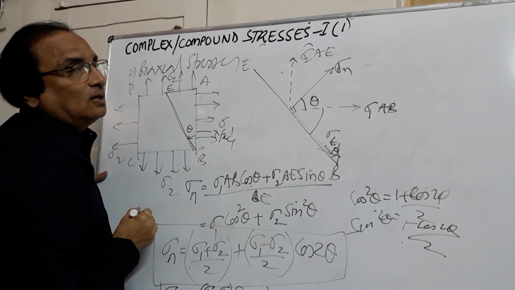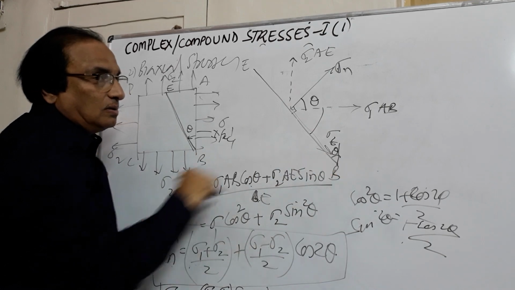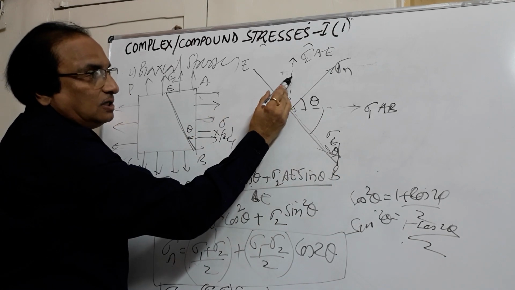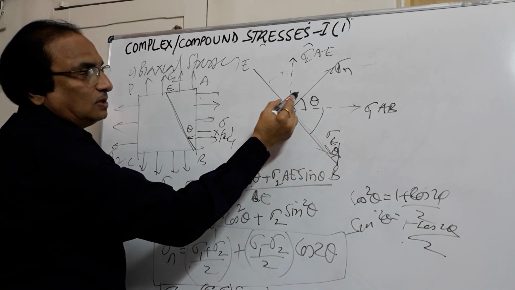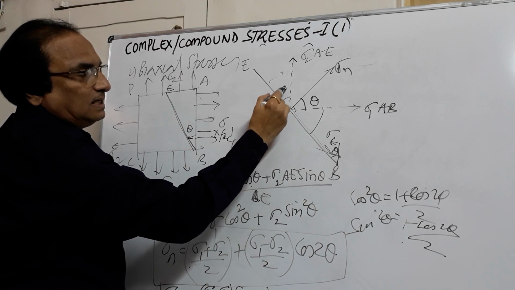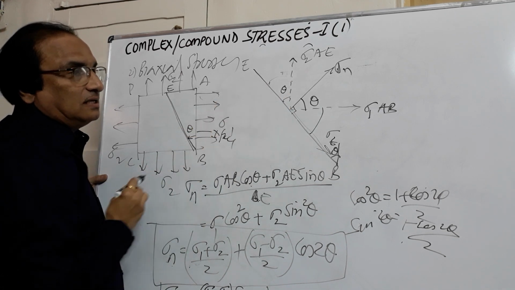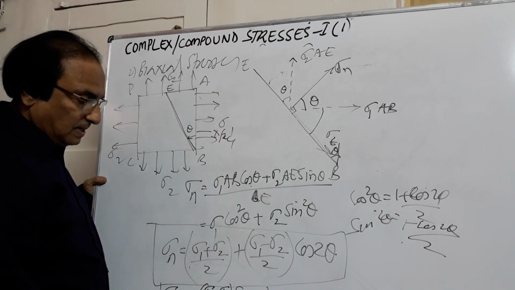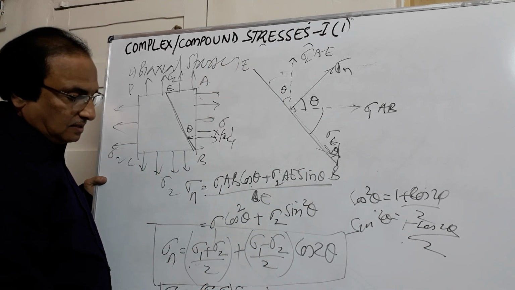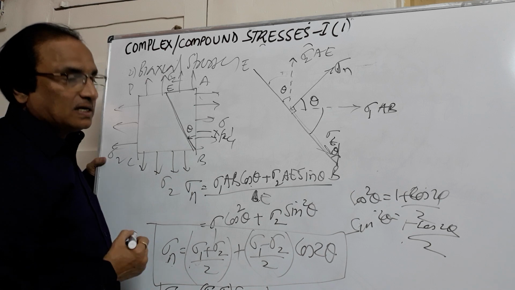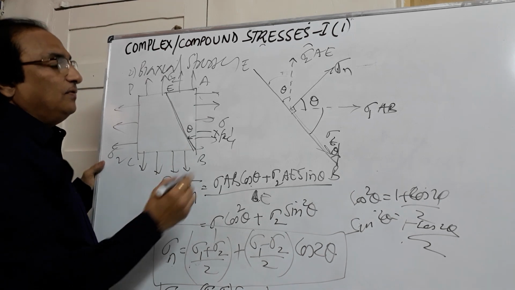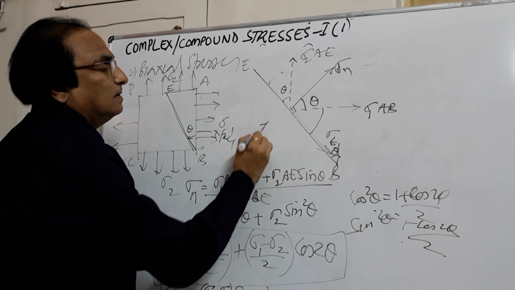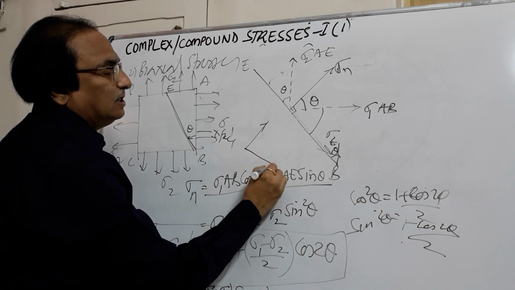It will be sin theta. It is acting down, minus. And if I resolve this force parallel to the plane, if this angle will also be theta, it will go along the angle, so this will be cos theta. One is down, another is up, the net effect will be negative: minus (sigma 1 minus sigma 2) by 2 into sin 2 theta. Now here we have got normal stress and we have got tangential stress.